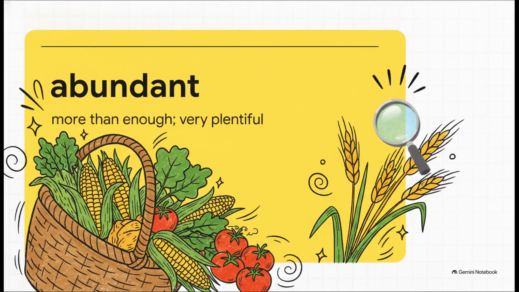Now, if that farmer's strategy actually works out, his crops won't just be barely adequate to survive. No, they'll be abundant, meaning he has way more than enough. They are very plentiful. Think of an overflowing basket where there's plenty to feed everyone, and then some.